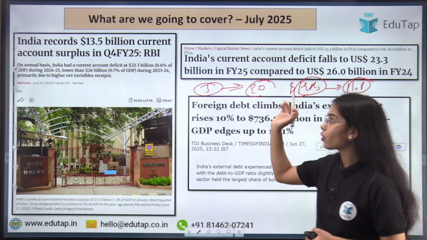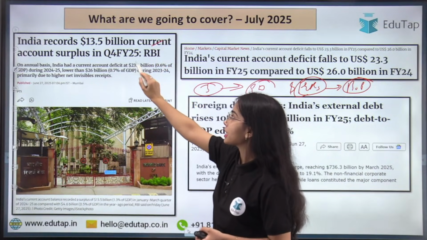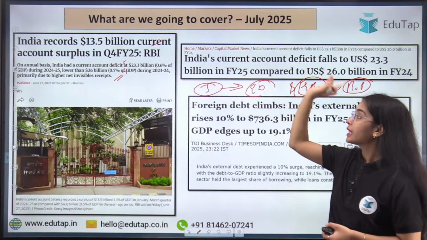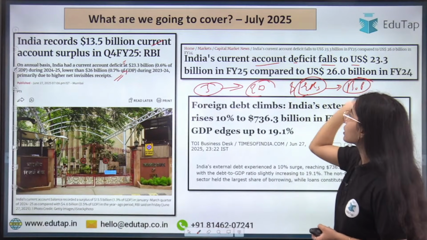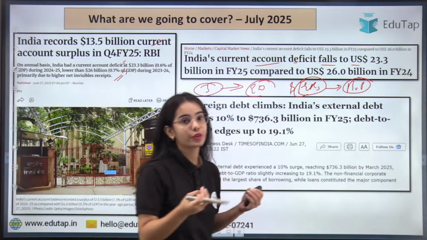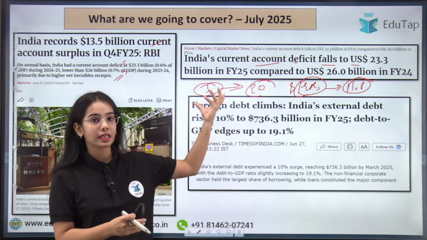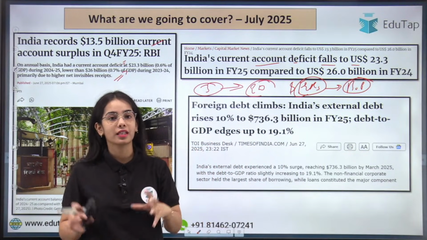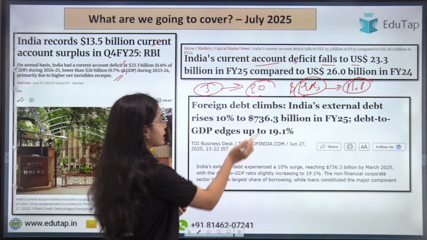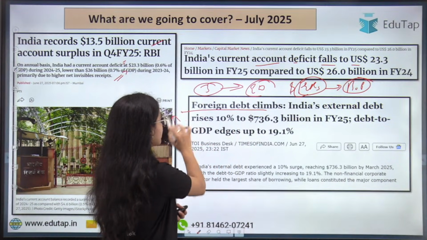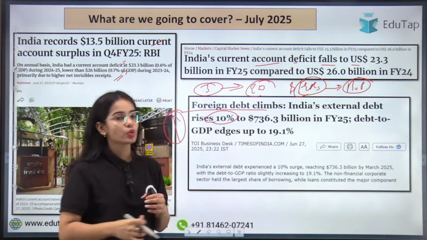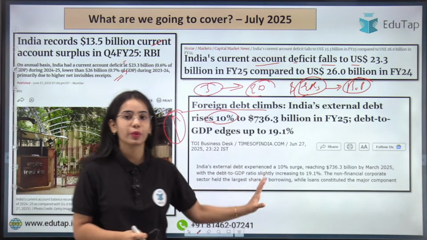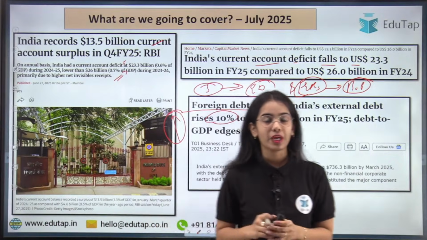First of all, India records a 13.5 billion current account surplus in Q4, and the yearly data has also been released with the quarterly data. India's current account deficit falls to $23.3 billion in financial year 2025. So we are going to discuss that the current account deficit has fallen, but what is the actual situation of the foreign exchange reserves and the balance of payment. Foreign debt has increased by 10%. What is the increase that we have seen? What about the short-term debt and the long-term debt? All of this we are going to discuss in today's session. So let's get started.